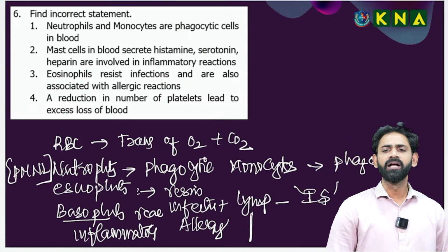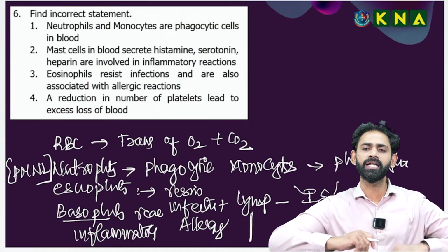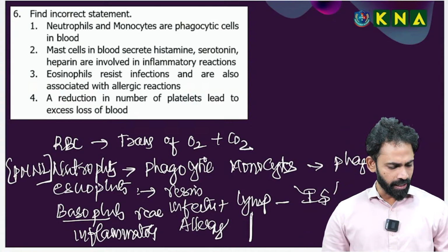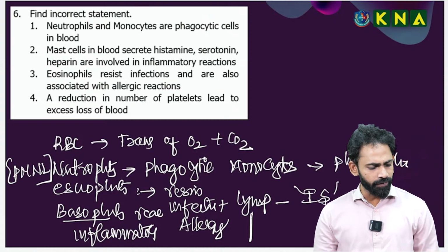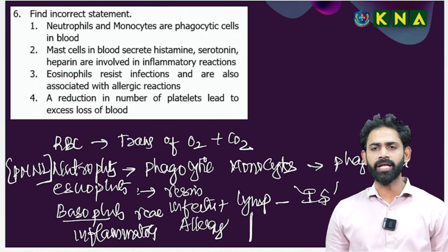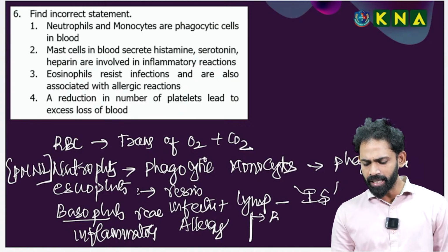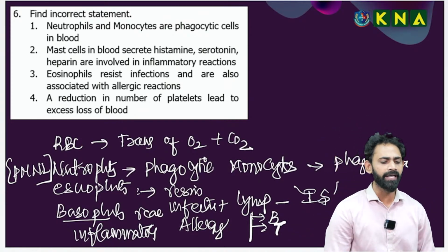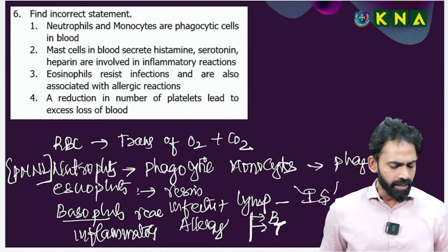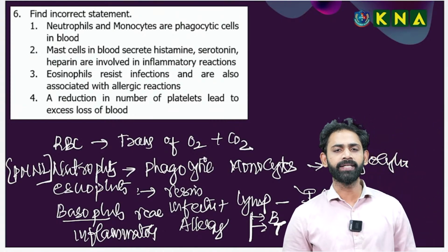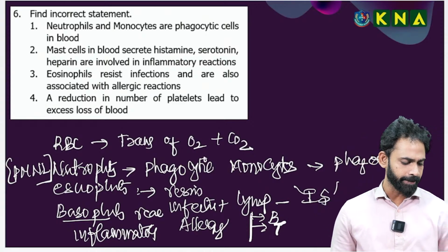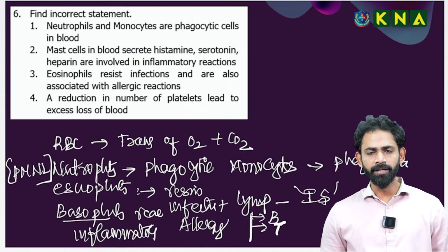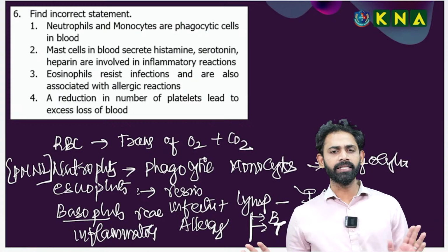Just I'm asking, those who are seeing, how many types of lymphocytes are present in our body? Anybody? Generally, students will say the B lymphocyte and the T lymphocyte. Correct? Can you mention in the comments any other type of lymphocyte? Can you quickly type the answer? Lymphocytes play an important role in the immune system.